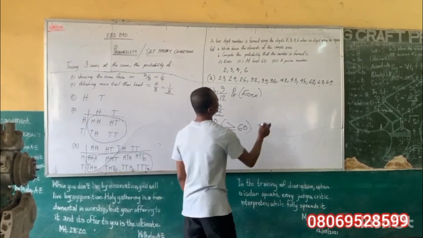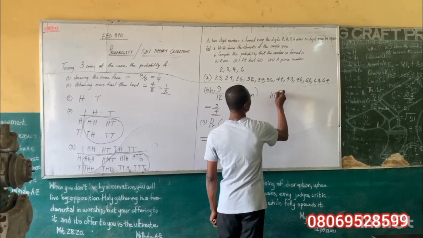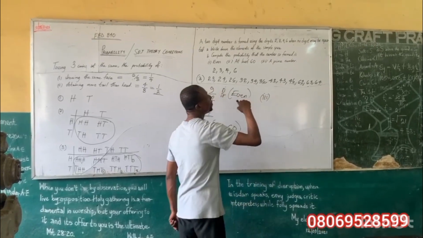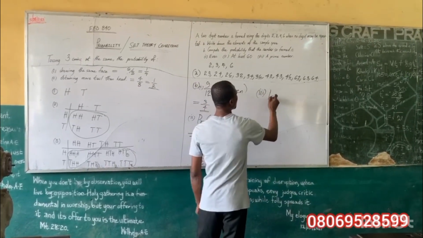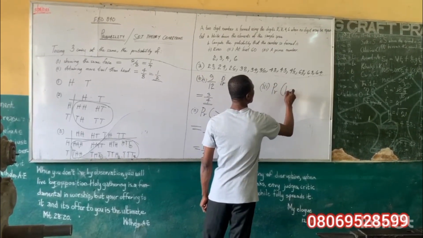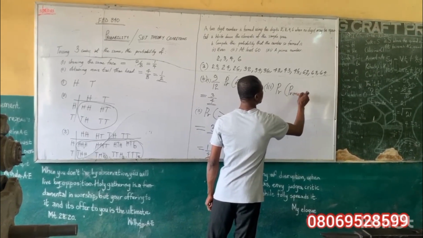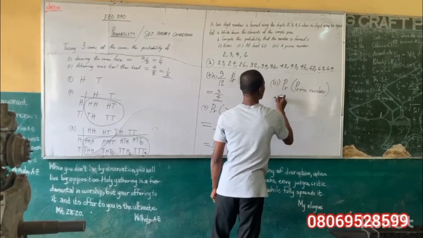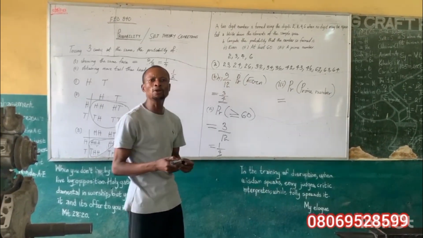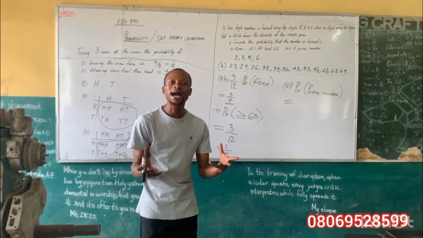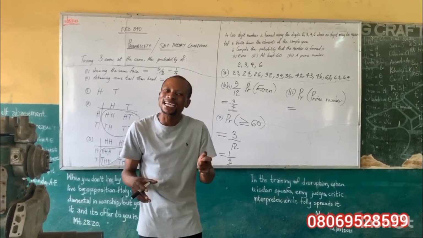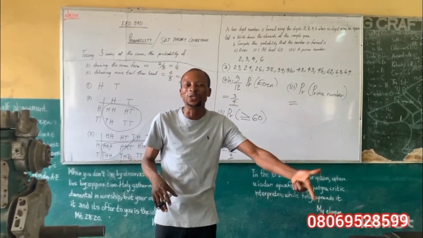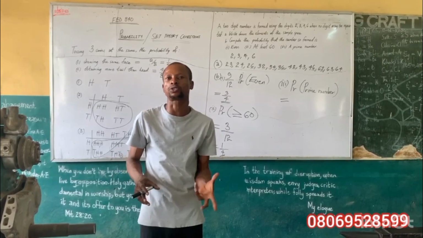And the last thing, Roman figure 3, says a prime number. Probability of a prime number. We know prime numbers, according to elementary learning, are numbers that can be divided by itself and one alone. Prime numbers always have 2 factors.